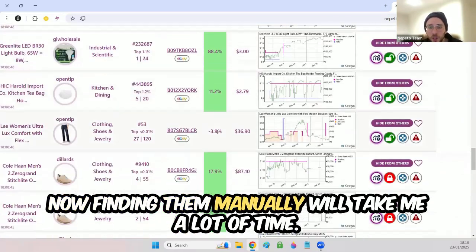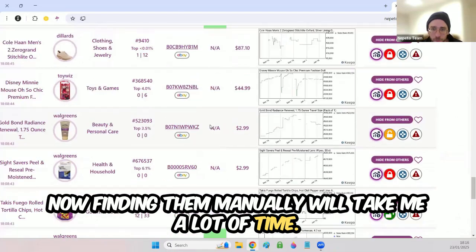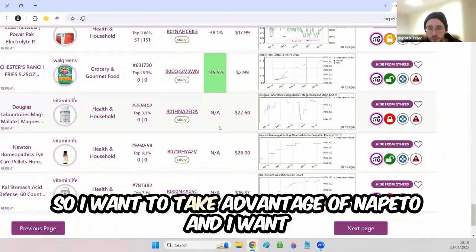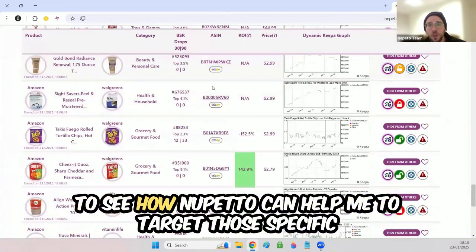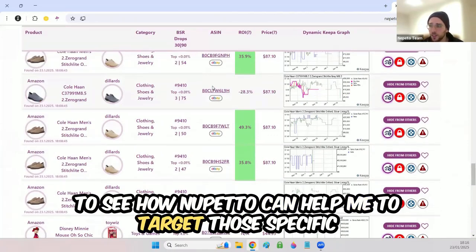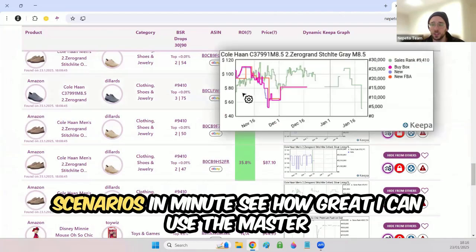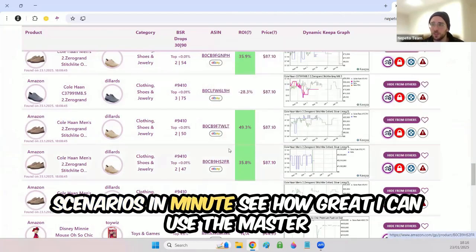Now, finding them manually will take me a lot of time. So I want to take advantage of Nepeto, and I want to see how Nepeto can help me target those specific scenarios in a minute.